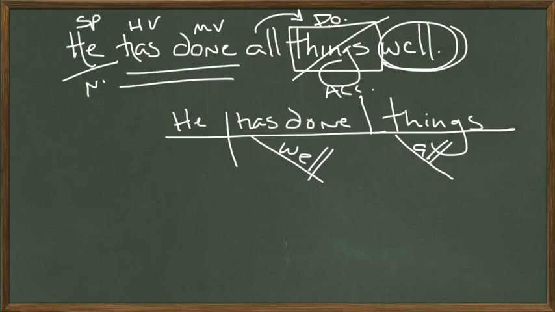Again, we're going to eliminate the noun. We're going to eliminate things. And this sentence becomes, and I'm going to write this in Latin word order, bene, which means well, bene omnia. So there we have all things. And how has he done all things? Or he's actually done them well.